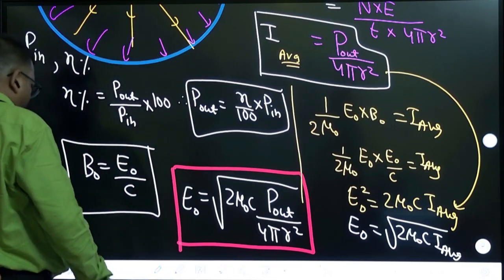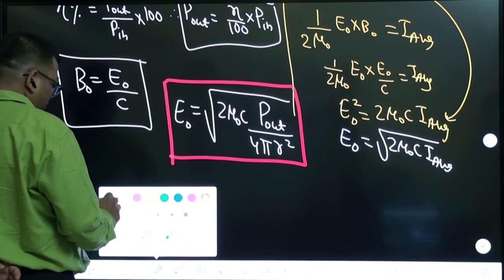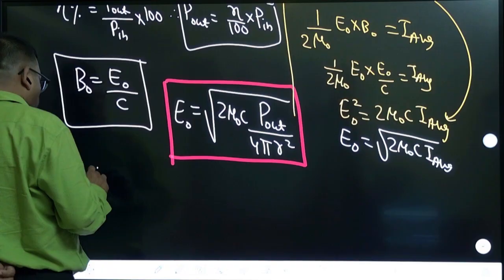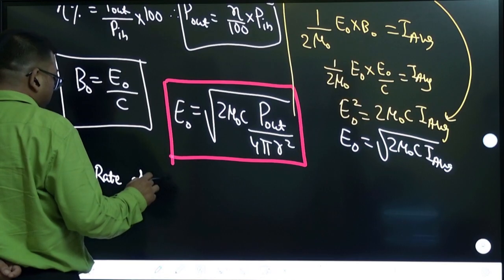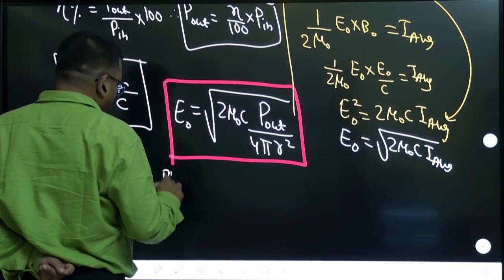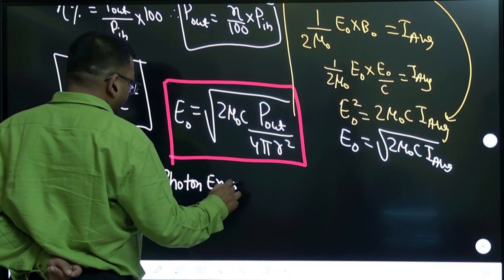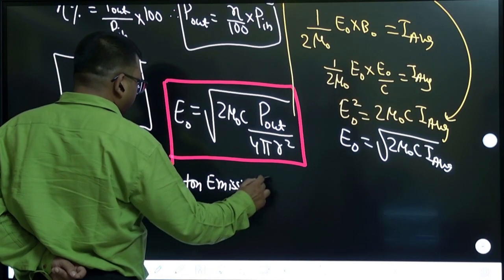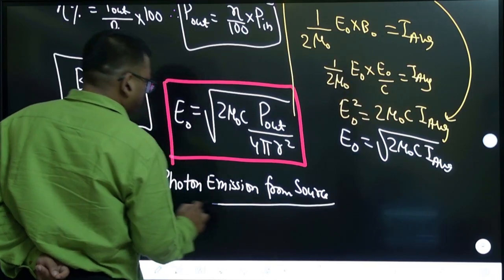Also, there is an important point to note: the rate of photon emission from the source.